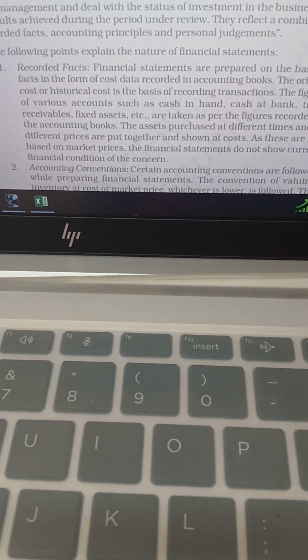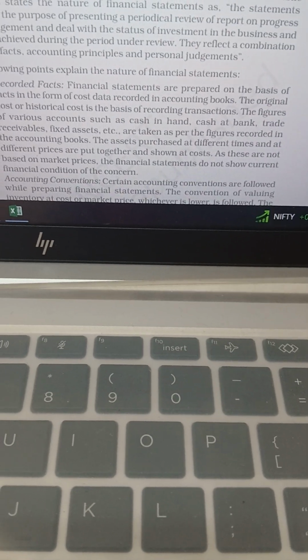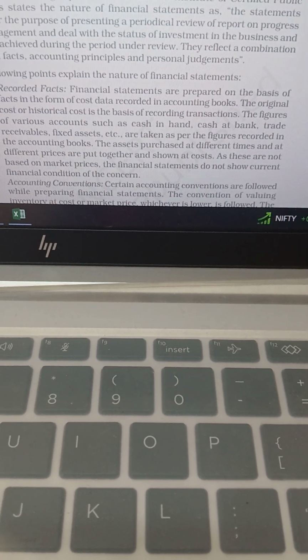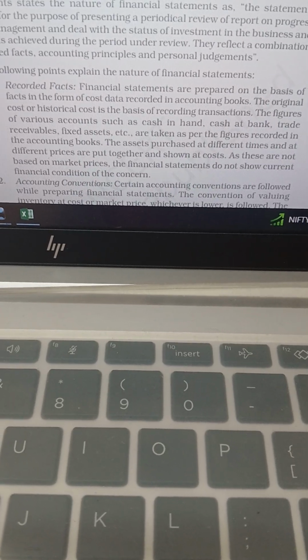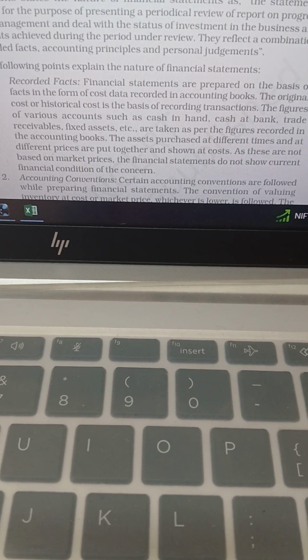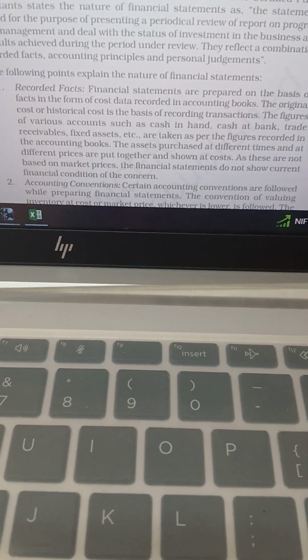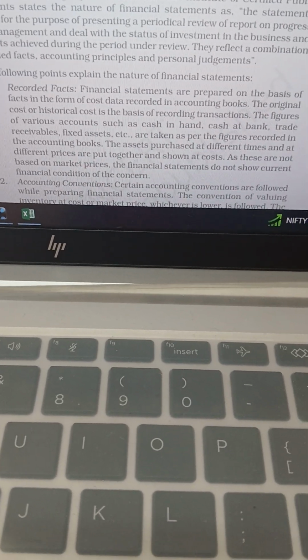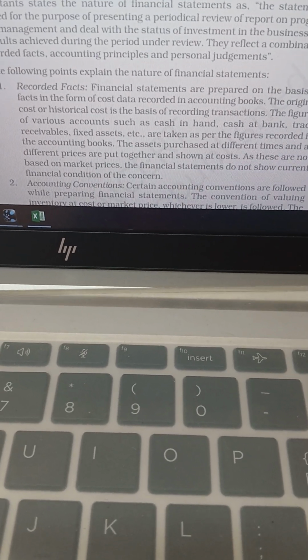The first nature is recorded facts. Financial statements are prepared on the basis of the facts in the form of cost data recorded in the accounting books. That is, in the financial statements, we record information that we get from either the bills, journal or the ledger accounts.